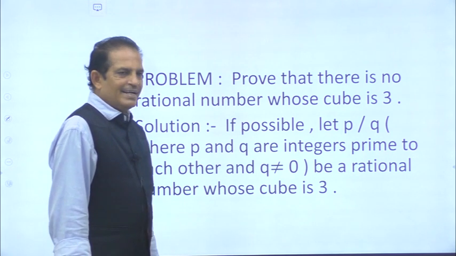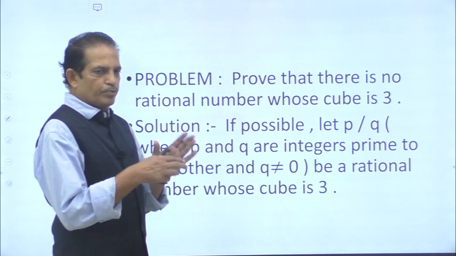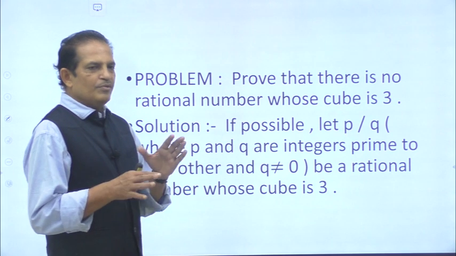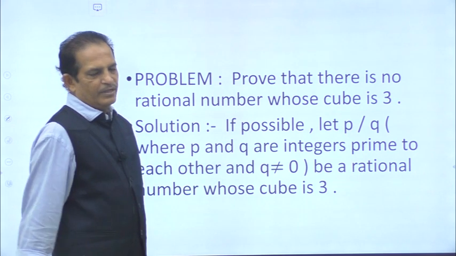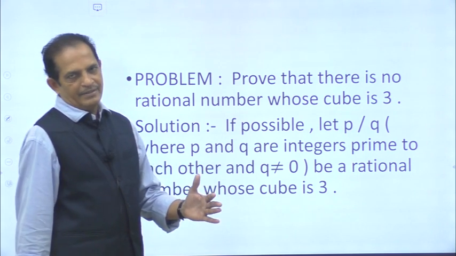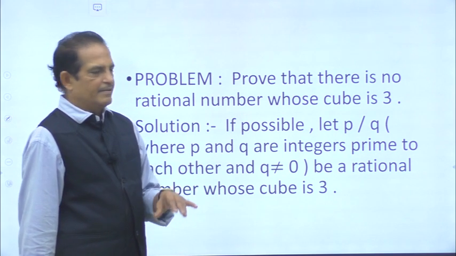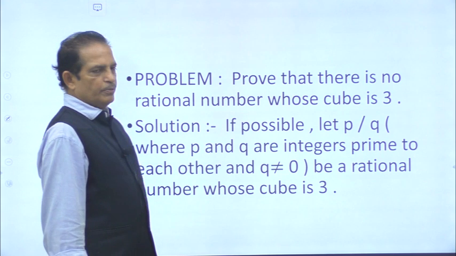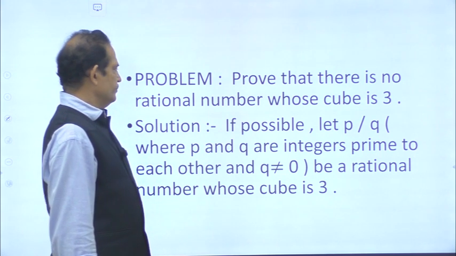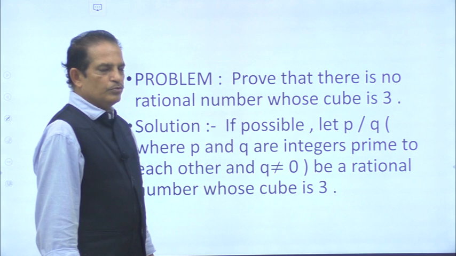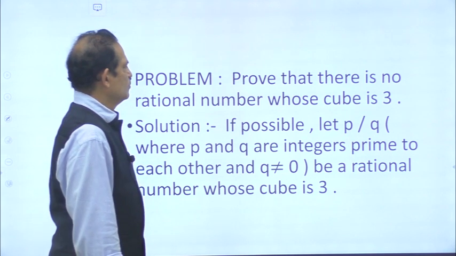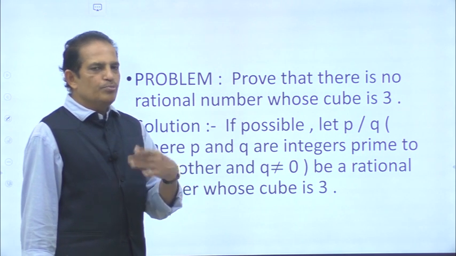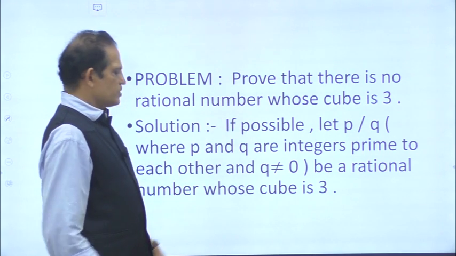Normally, the standard procedure is, if you are to prove that it is not something, you always assume that it is that something and then come to a contradiction. Here, what is it that you have to prove? There is no rational number whose cube is 3. Suppose there exists a rational number whose cube is 3. If possible,